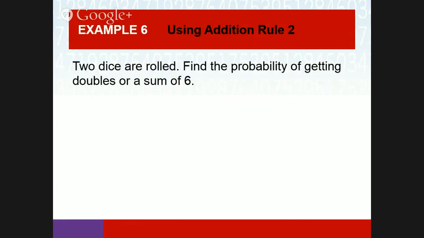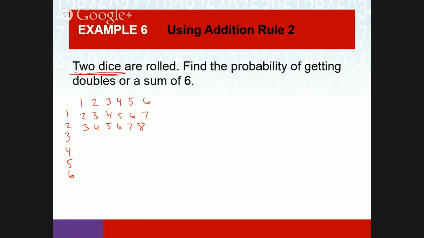2 dice are rolled. Find the probability of getting doubles or a sum of 6. Right? So this example, we might want to draw our picture. What is this? Is this the sum table? This is the 2 dice table.